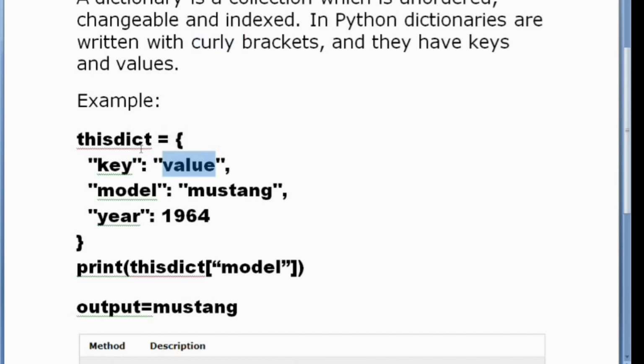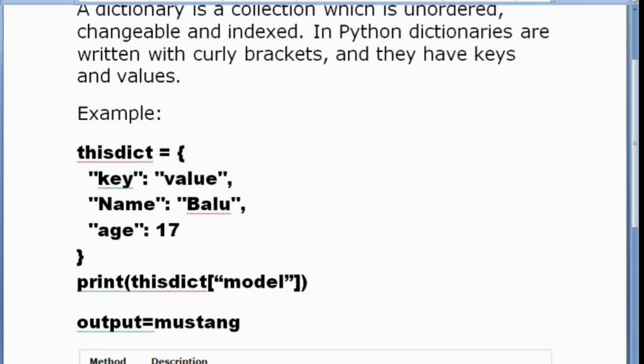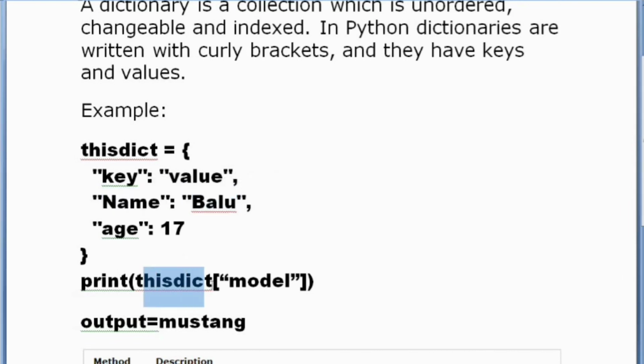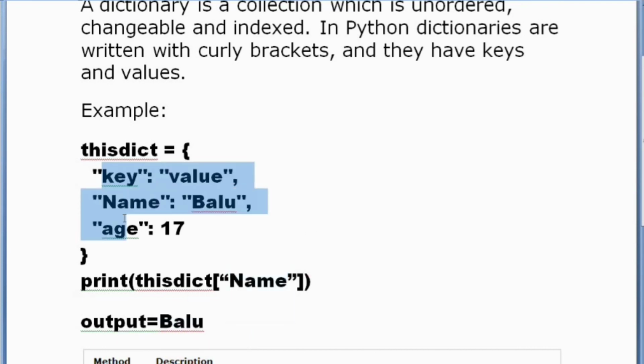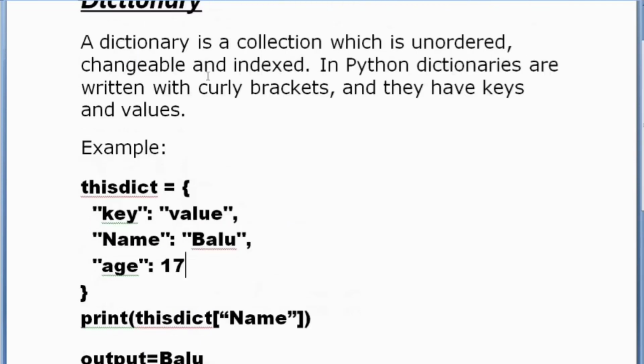So now let's go and see what is meant by key and value. Here name and age are keys and Balu and 17 are the values of the respective keys. So that is the use of the dictionary. By accessing the name we can get the output as Balu. For example, now I am printing this dict of name. This will return the output as Balu. In this way we can access each and every element by a key and we can get the corresponding value. So that's why the dictionaries are called indexed and they have key and value pairs.